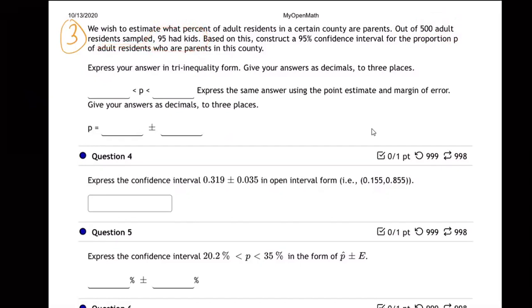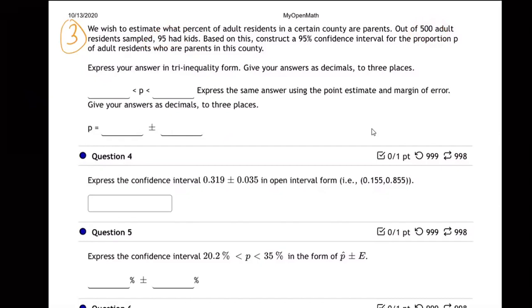Is that making sense? You can't ask the whole county. There's too many people. So you just take a sample, and out of your 500, 95 have kids. You use that to estimate what might be the true percentage who are parents in the whole county. So how are we going to do it?